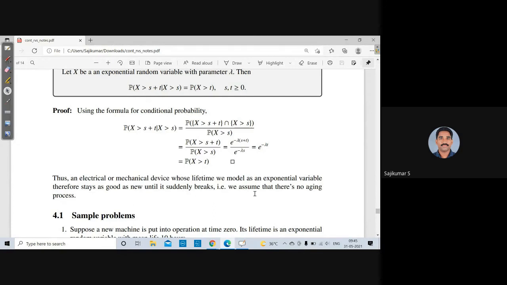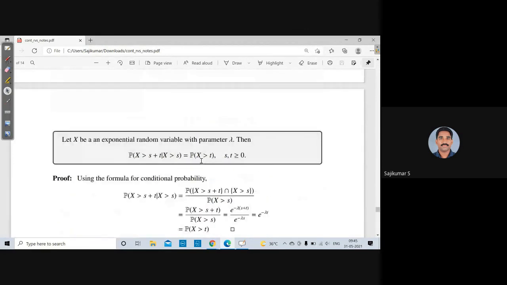That is, we assume that there is no aging process. That is a specialty of exponentially distributed random variables. Whatever machine or thing we are measuring the time of will work as a new one, it stays as good as new. That is the principle of the memoryless property.